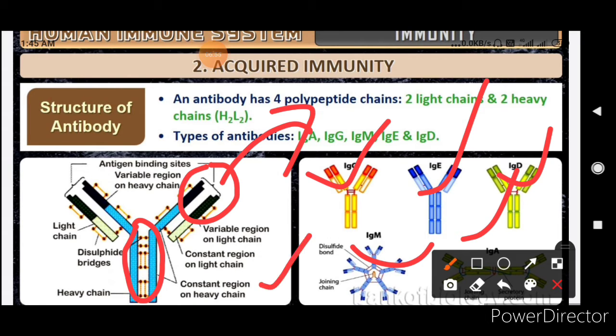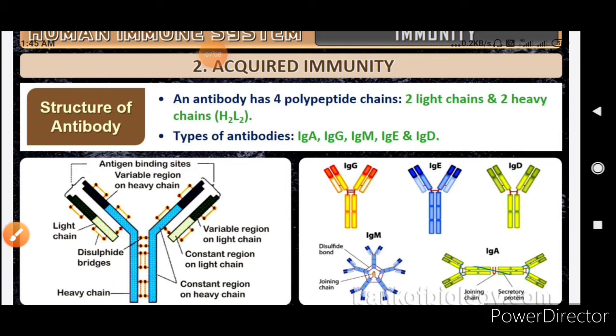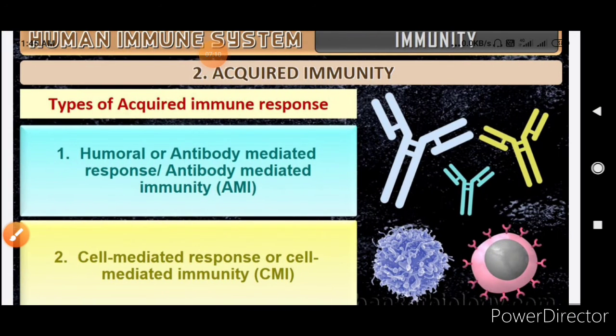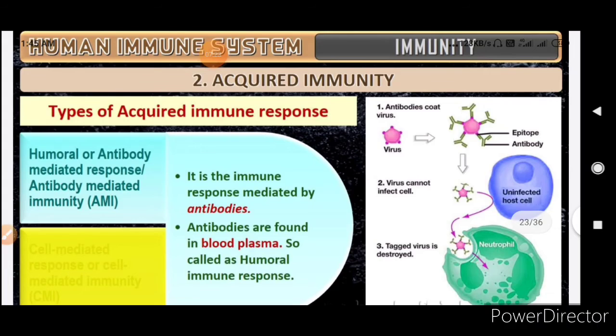This is the constant region of the immune cell. Okay, and here you can see the disulfide linkages which are keeping the heavy and the light chains together with each other. So the types of acquired immune response are the humoral or antibody mediated response. Okay, and the other is the cell mediated or the CMI response.